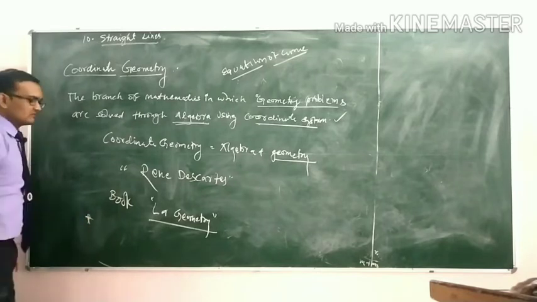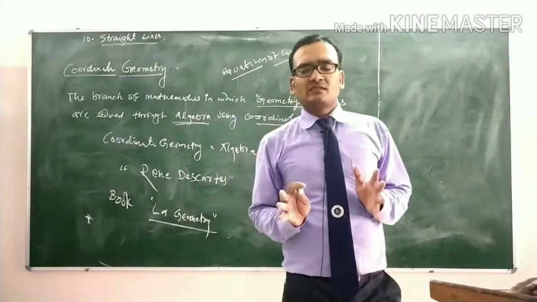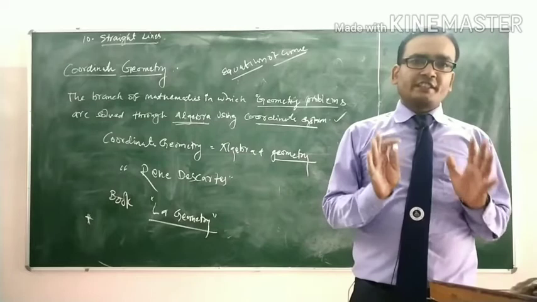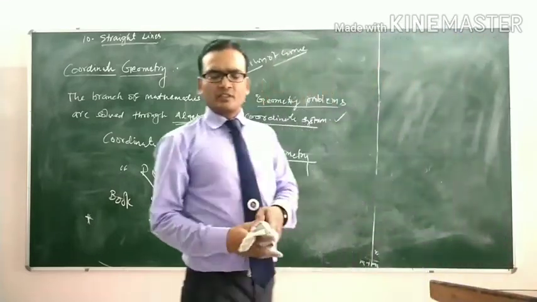And further we discuss the basics of coordinate geometry. What are the basics of coordinate geometry?